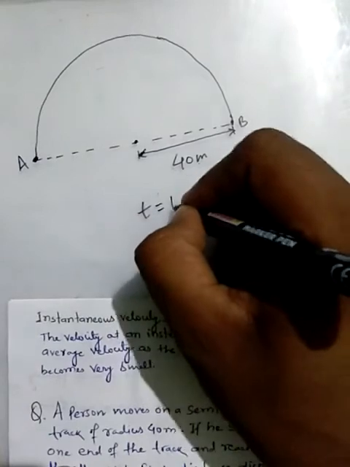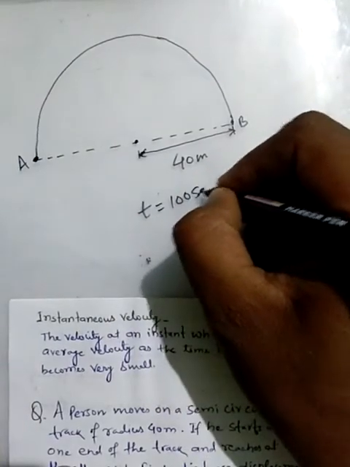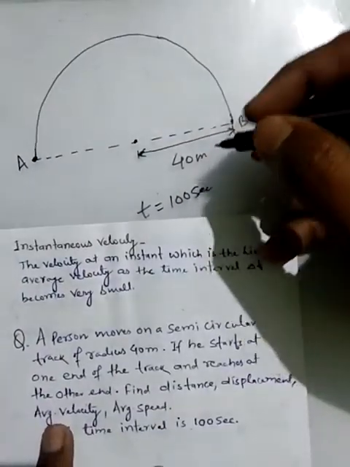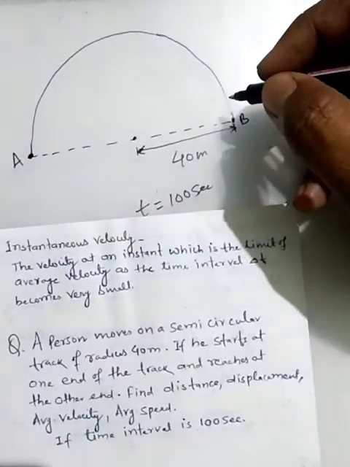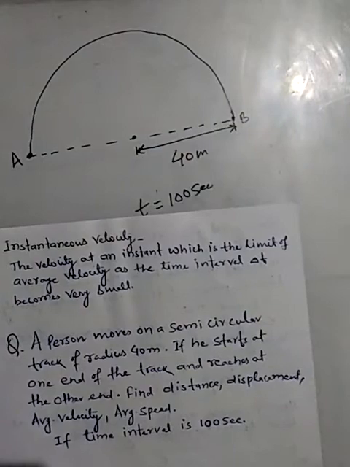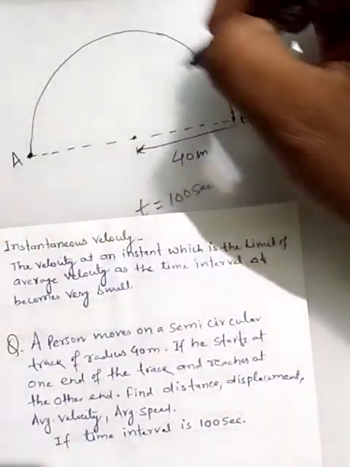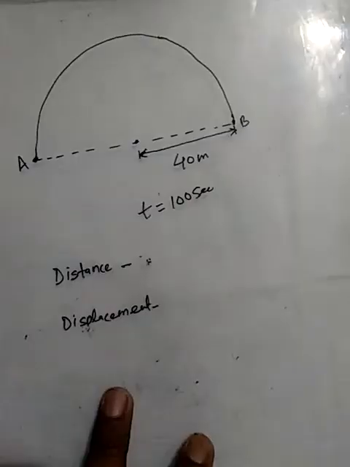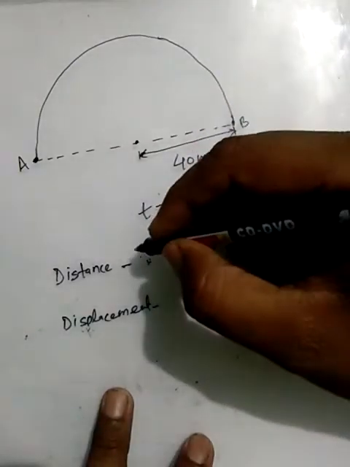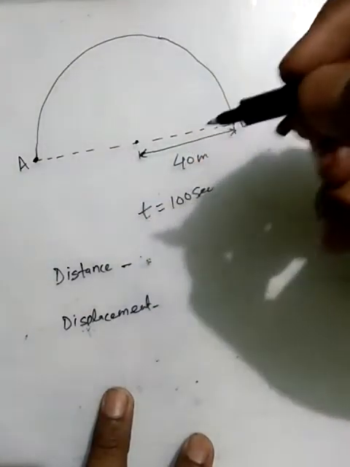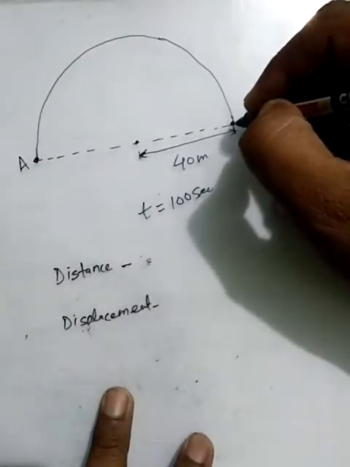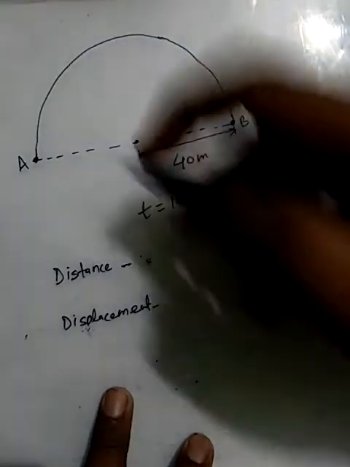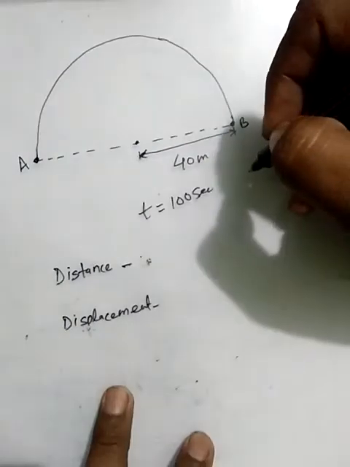T is given as 100 seconds, and the circular path is represented like this. Now we have to find out the distance of the object traveled during this motion.